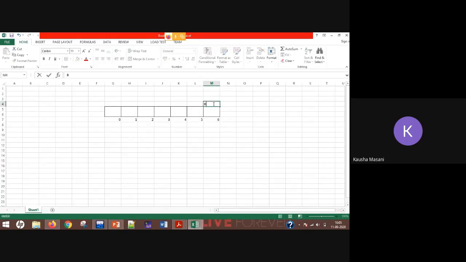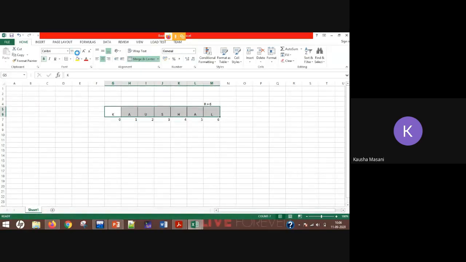Alright, so here is your rear. So rear is equal to 6. Okay, let's just give here as KAUSHAL, and let's say M, or we can write L. Fine.